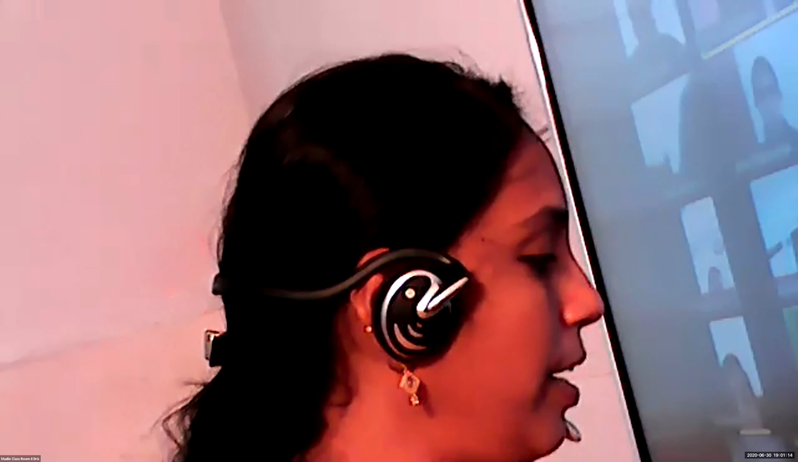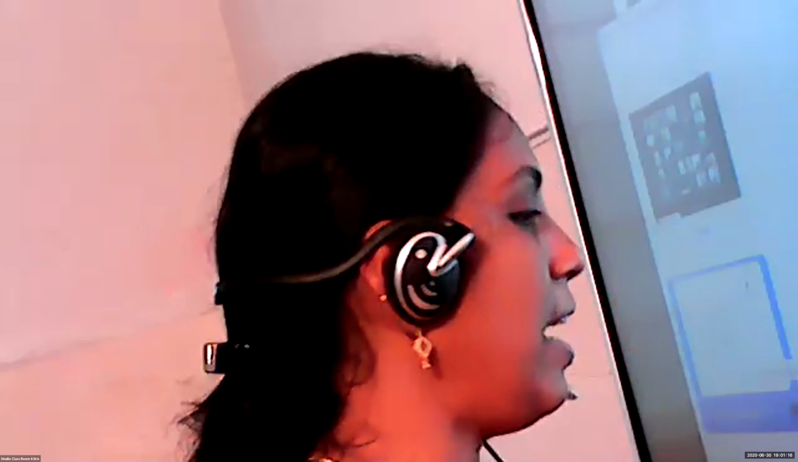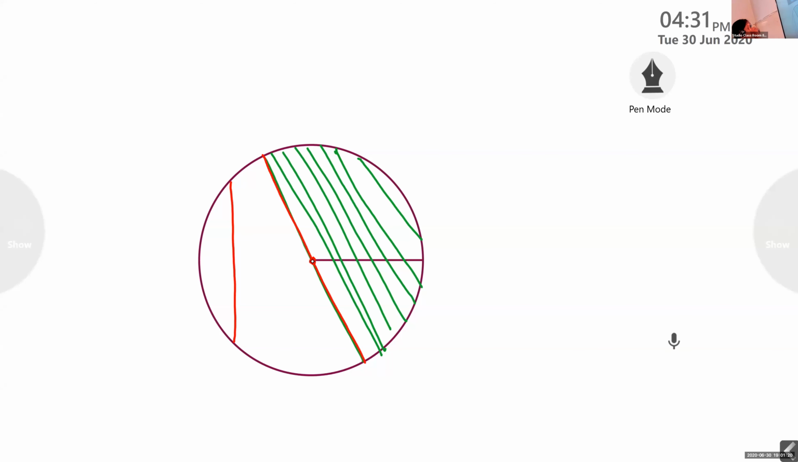Because I'll show it. I have drawn many chords like this, and which is the longest chord? Can you identify? The diameter. Diameter is the longest chord. So now Smriti can ask me the doubt. What is the doubt, Smriti?